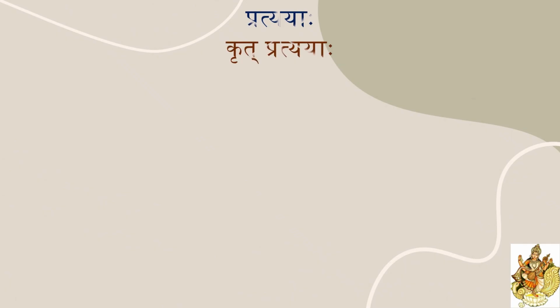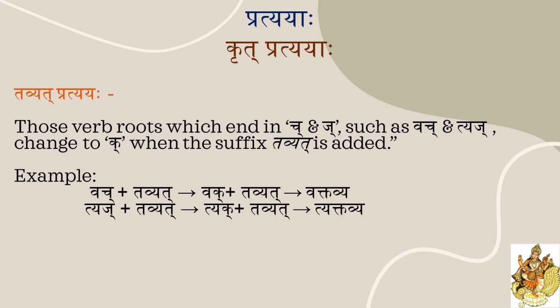The next change which occurs in Dhatu by adding Tavyat Pratyay is that verb roots which end in cha or ja, such as vach, tyaj, change to ka when the suffix tavyat is added. The dhatu whichever ends with cha or ja will be changed into ka. Okay. Example, vach plus tavyat. Vach is the dhatu, tavyat is the pratyay.